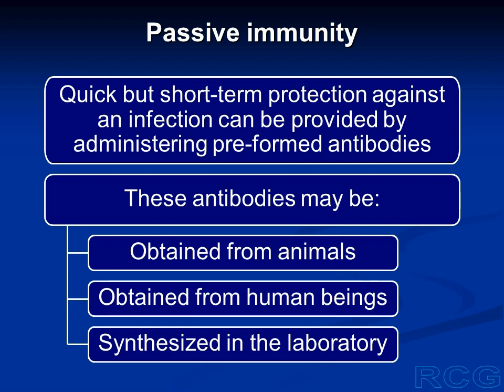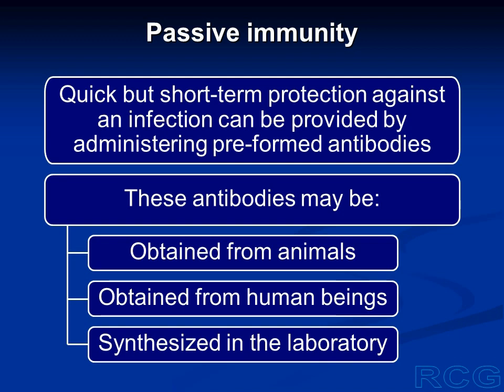And sometimes there are situations where immunity is required immediately. For example, a person has been exposed to a dangerous infectious agent. The immunity is required immediately. We can't give a vaccine and then wait for the active immunity to develop because that will take some time. So in such a situation, we can produce passive immunity in the susceptible individual by giving him preformed antibodies.